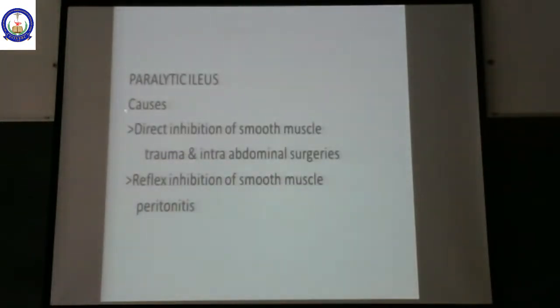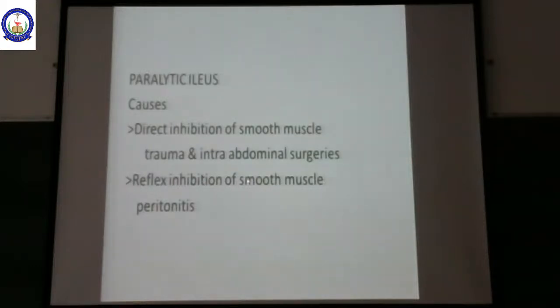Now, the causes for paralytic ileus are direct inhibition of smooth muscle, trauma and intra-abdominal surgeries. If you remember, after any surgery, they will say nil orally, don't give anything orally until you get back the intestinal movements.